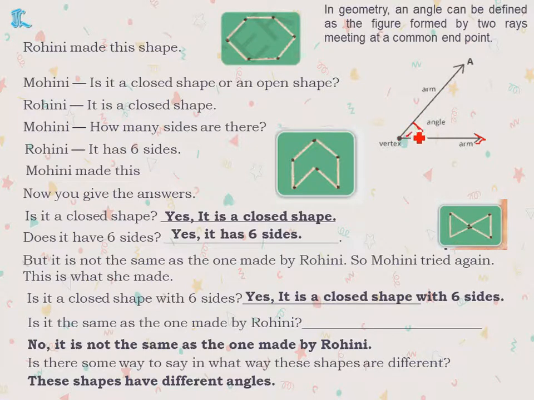And here what is formed? This is called an angle. What is this called? Angle. When two rays, that is two arms, meet at a common point, the figure formed there is called an angle. What is this formed as? Angle. So if this is like this, which is the angle here? This is the angle. If two lines are like this, which is the angle? This is the angle. So in this, which is the angle? This is the angle, this is the angle, this is the angle. Understood, children, angles?